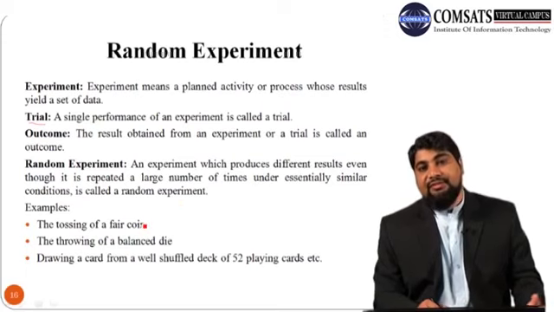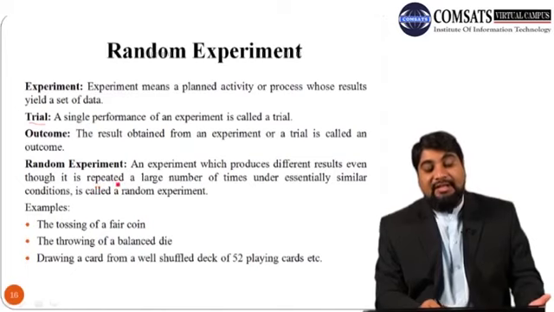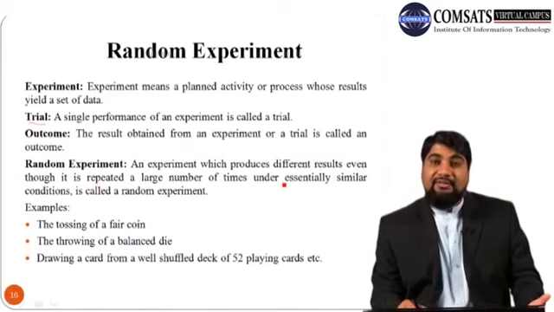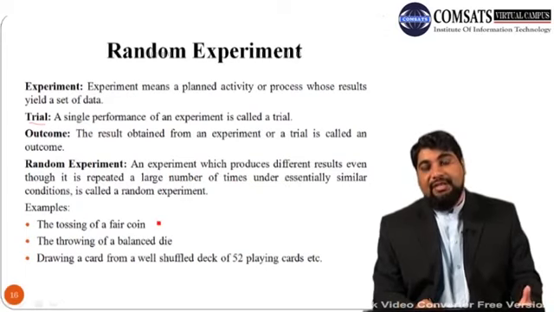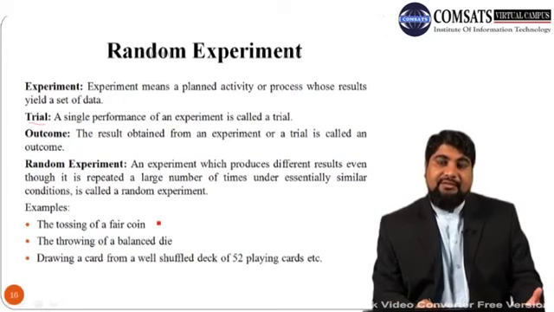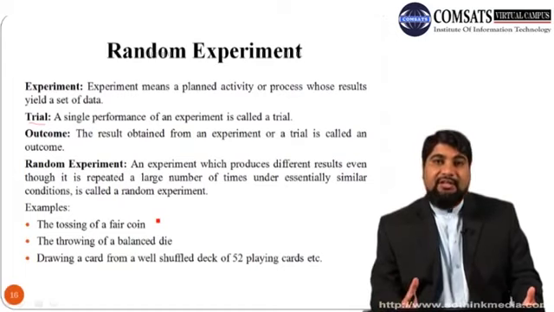If a coin is fair, you can toss it a number of times. If you toss a coin a large number of times, then you will see that the probability of head will be the same as the probability of tail, or 50% of the time the head will occur and the remaining 50% of the time the tail will occur.